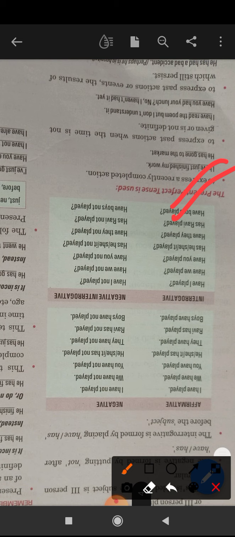To express recently completed actions we use present perfect tense. For example, I have just finished my work. She has gone to the market. Okay, these actions are recently completed.